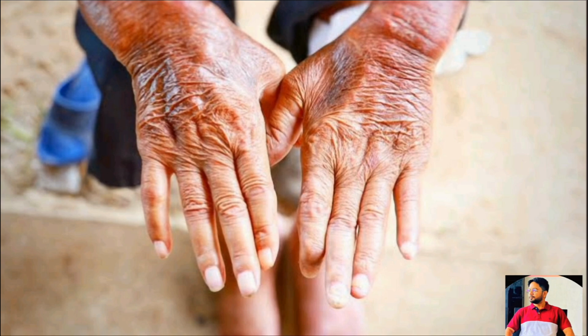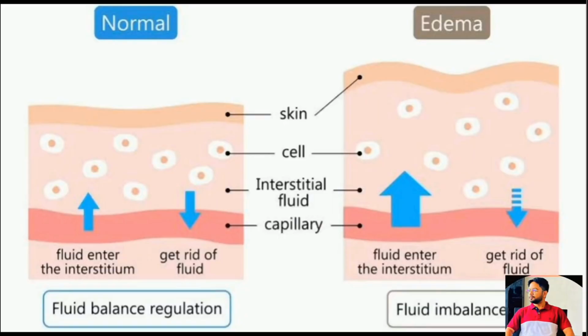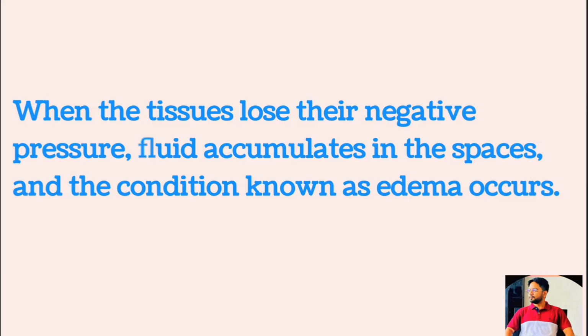For example, skin sliding over the back of the hand or over the face. Yet, even at these places, the tissues are held together by the negative interstitial fluid pressure, which is actually a partial vacuum. When the tissues lose their negative pressure, fluid accumulates in the spaces, and the condition is known as edema.